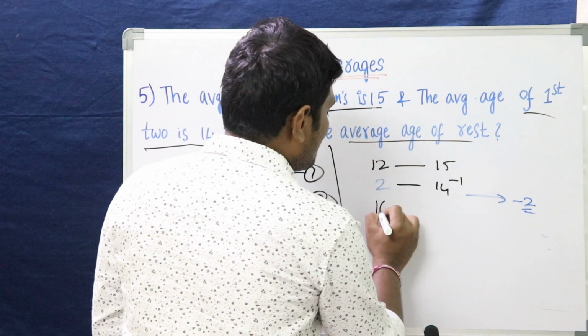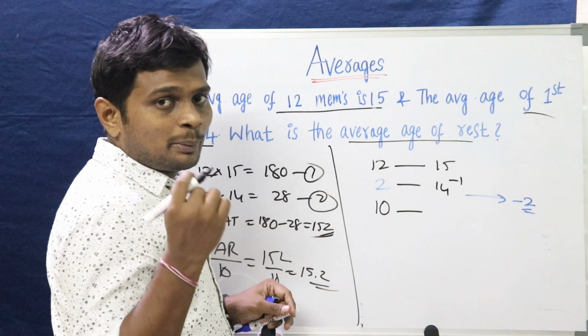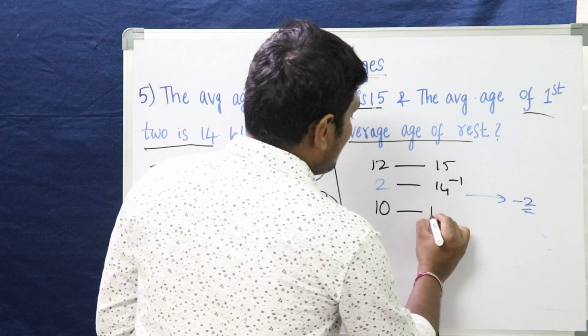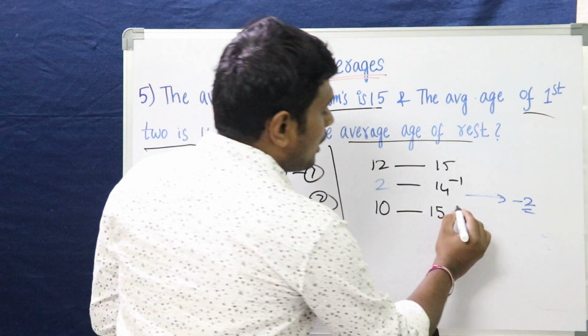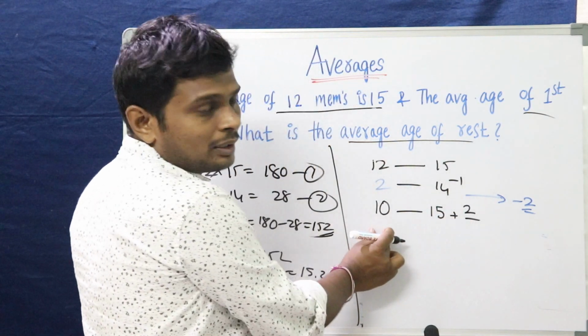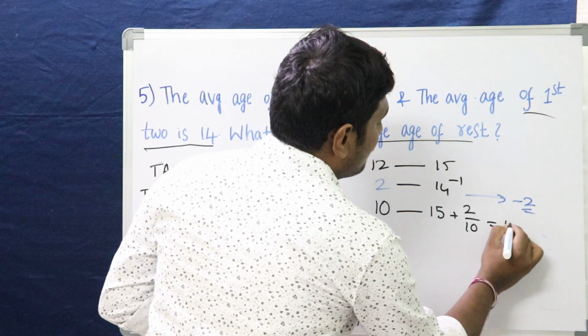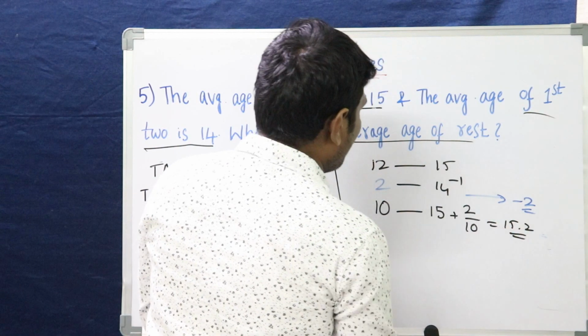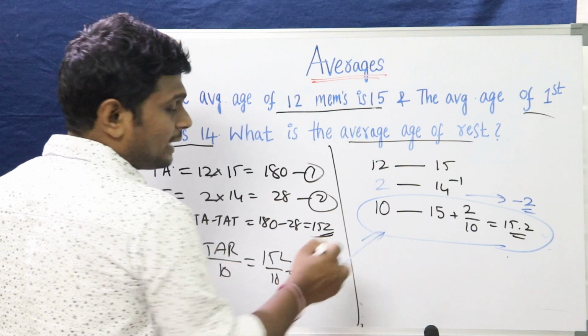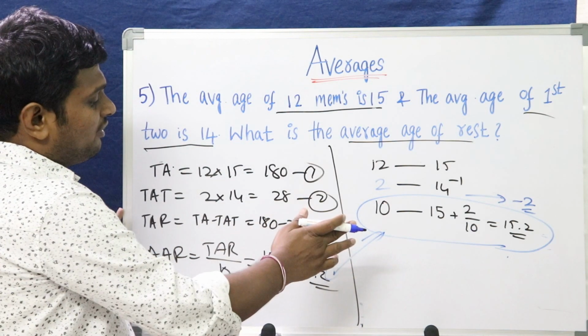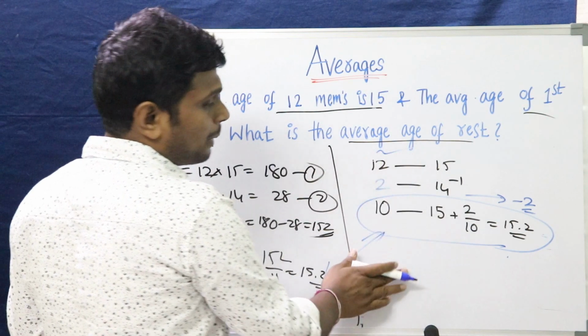The rest is 10 members. What do we need to have? +2 deviation, so 15 average plus 2 per 10 members. So this is the one: 15.2 is the average age of the rest. We got the same answer, right? You can use any way. With this way we can solve the problem quickly.